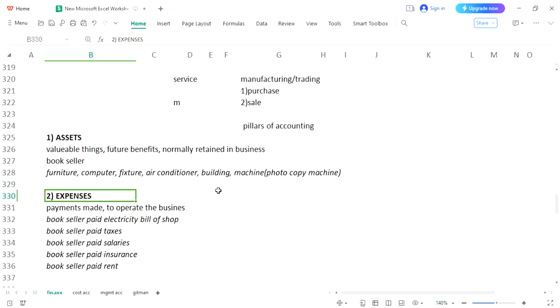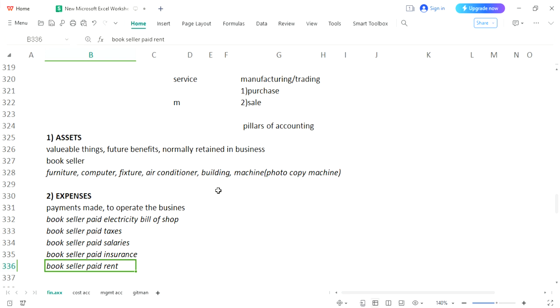When you see an expense, the payment you make is for less than 1 year. You can see that over here. You have paid an electricity bill; for the next month, you will be paying this electricity bill again. If you have paid taxes for this year, next year you will be paying taxes again. If you have paid salaries, you have paid them only for a particular period of time, maybe a week, maybe 15 days, maybe a month, but for the next month you will be paying salaries again. If you have paid insurance for this year, next year you will be paying insurance again. If you have paid the rent, next month you will be paying rent again.